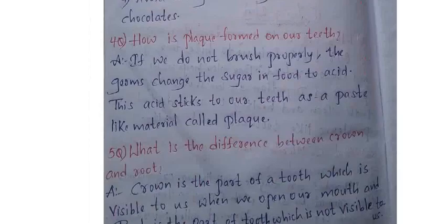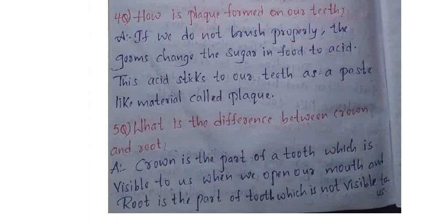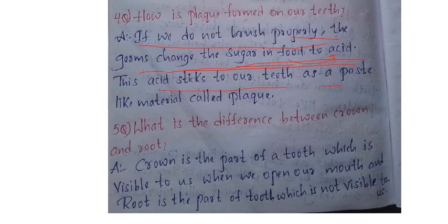How is plaque formed on our teeth? Till now I told that one only. See, if we do not brush properly, the germs change the sugar in the food to acid. Okay, if you have not brushed properly, what will happen? All the germs that are there change the sugar, like sweets, chocolates, biscuits, all the sugar present in the food, into what? Acid. Now what will this acid do? This acid sticks to our teeth as a paste-like material called plaque. The spelling is important, plaque.